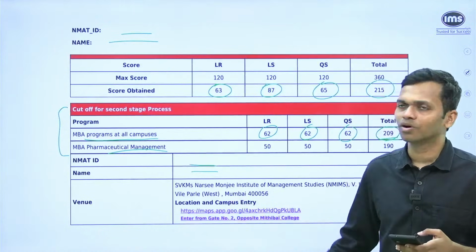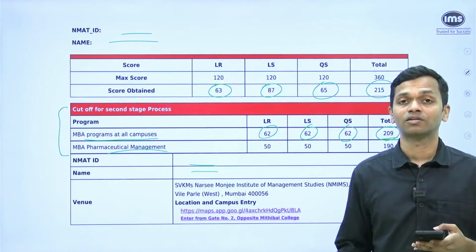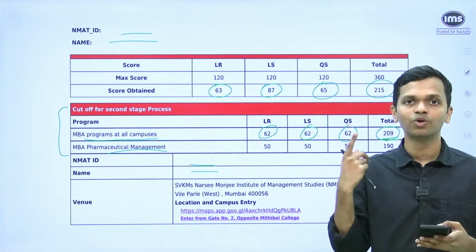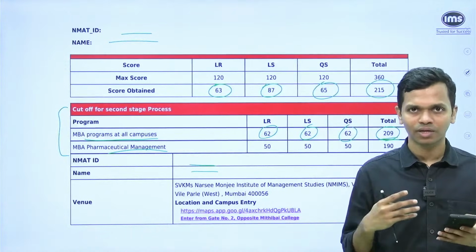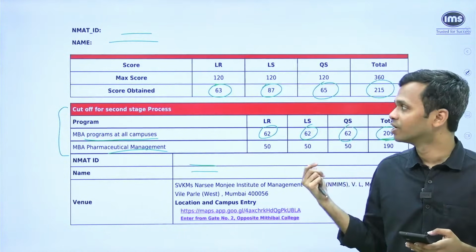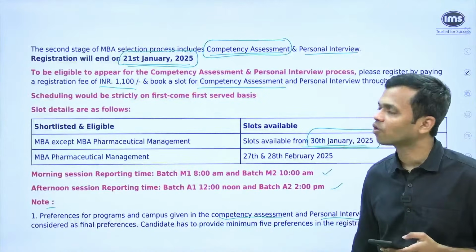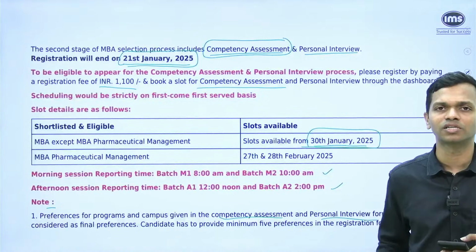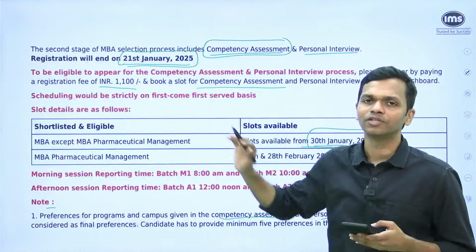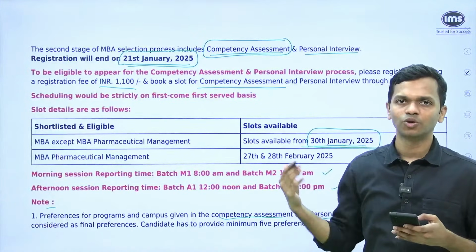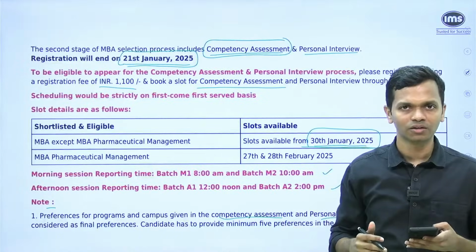For now, as I've already covered the actionables, start thinking about when you want to appear for the actual test, competency test and interview, and get those things in place. By 21st Jan, you have to fill this form. Once the new call letters are issued, let's see if they make any changes to that, but keep 21st Jan as the deadline by which you have to pay 1100 to participate in the subsequent rounds.